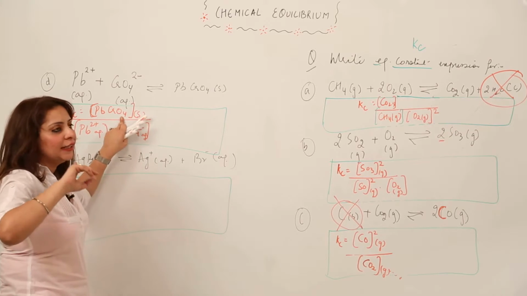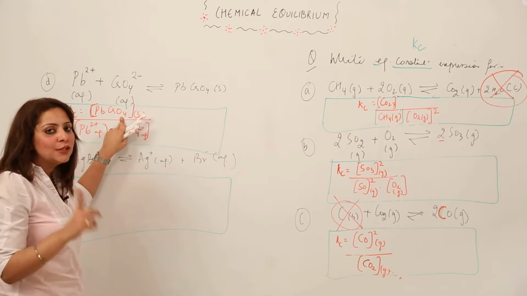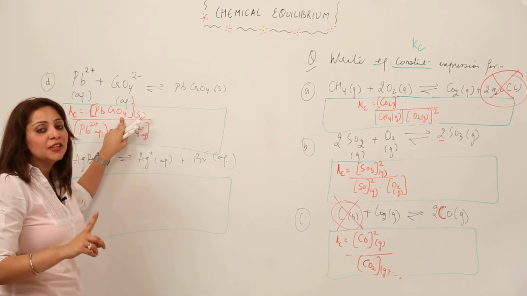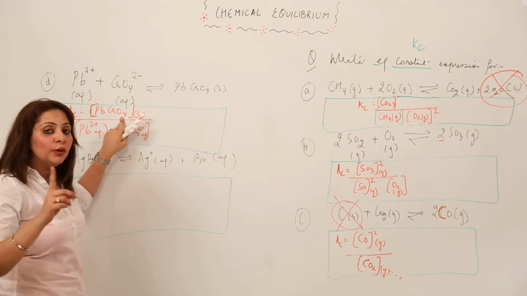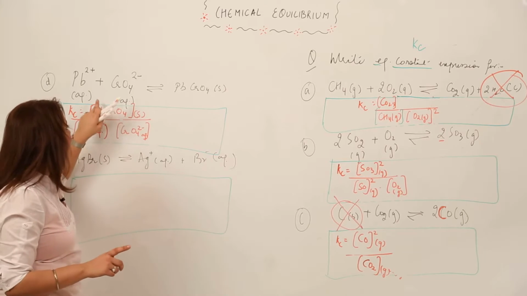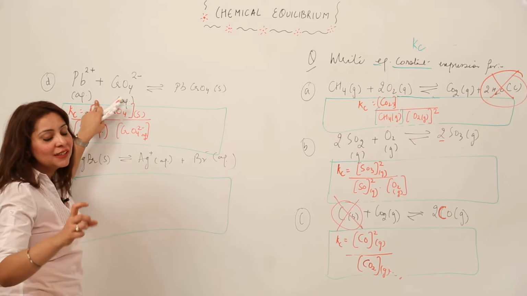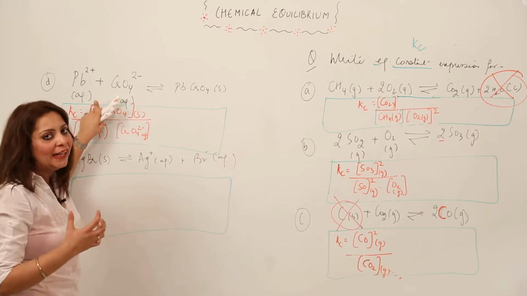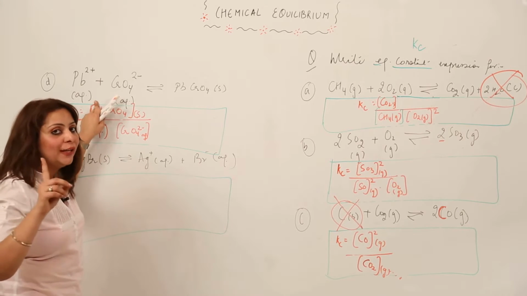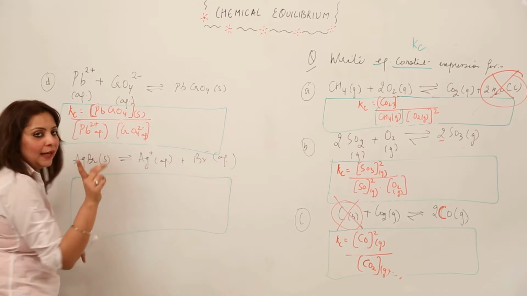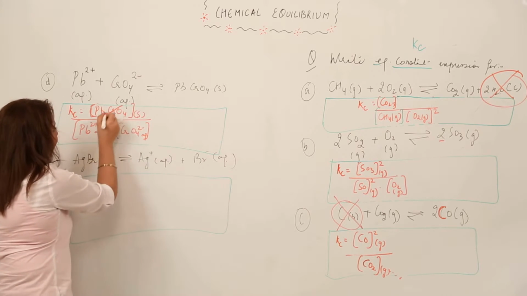In the case of aqueous, you don't take the concentration as unity, because aqueous is something else; unity applies only to pure liquids. Here we have an aqueous solution containing ions, so we don't take its concentration as unity. So don't neglect them. We have to neglect only the solid.